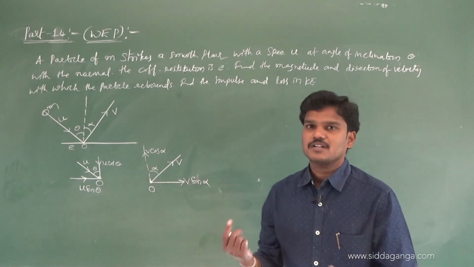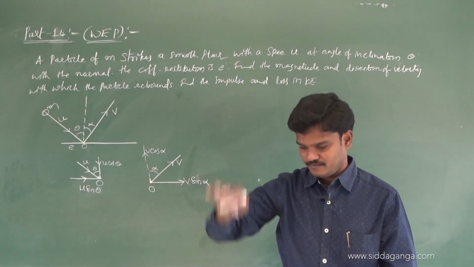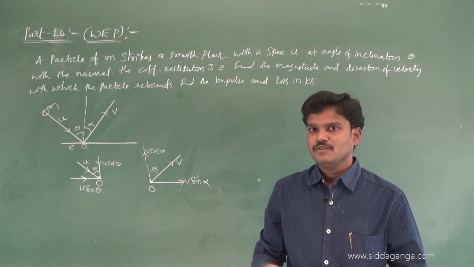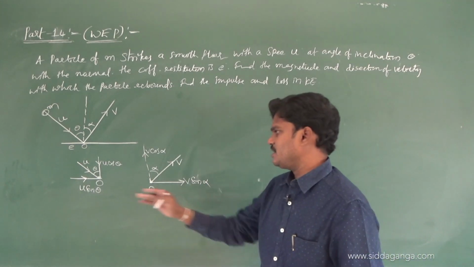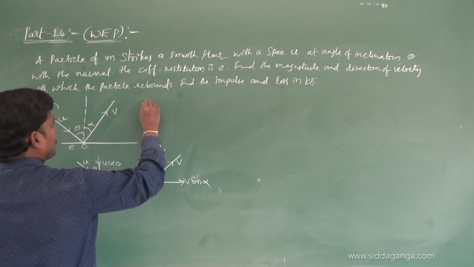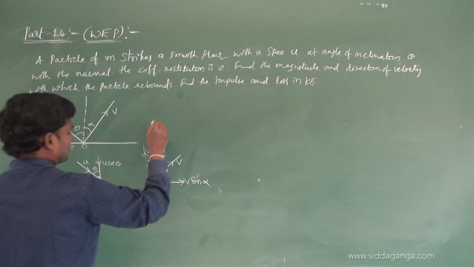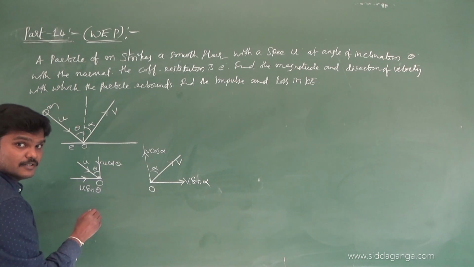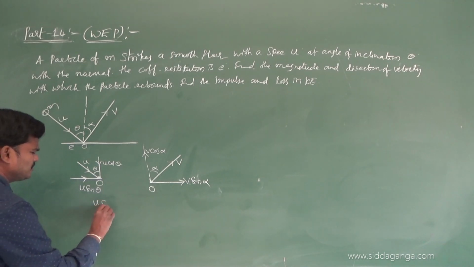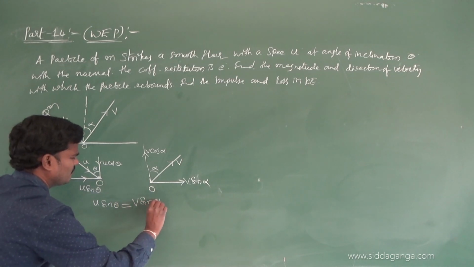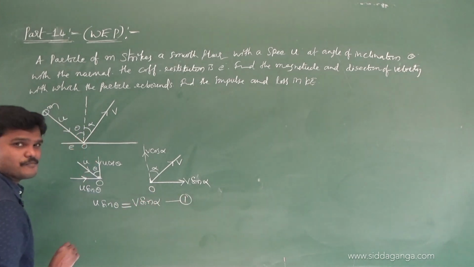Components along the horizontal will be the same, because the particle falls at an angle and rebounds. So components along the horizontal will be the same. u sin theta is balanced by v sin alpha. So along the horizontal, from this diagram, u sin theta is balanced by v sin alpha, equation number 1.